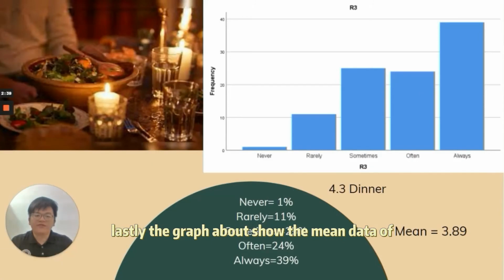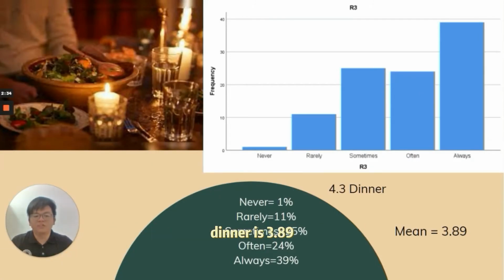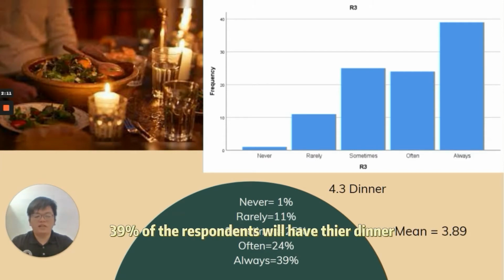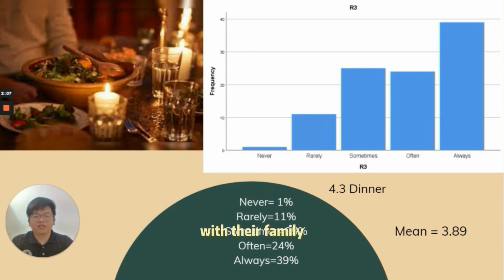Lastly, the graph above shows the mean data of dinner is 3.89. 39% of the respondents will have their dinner with their family.